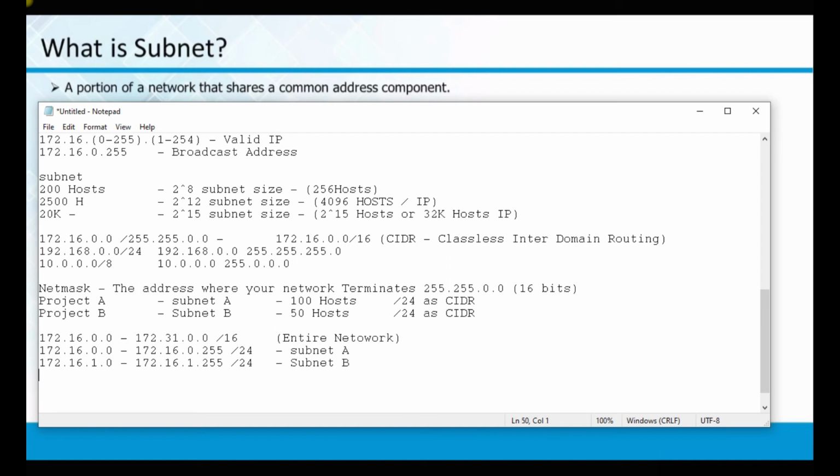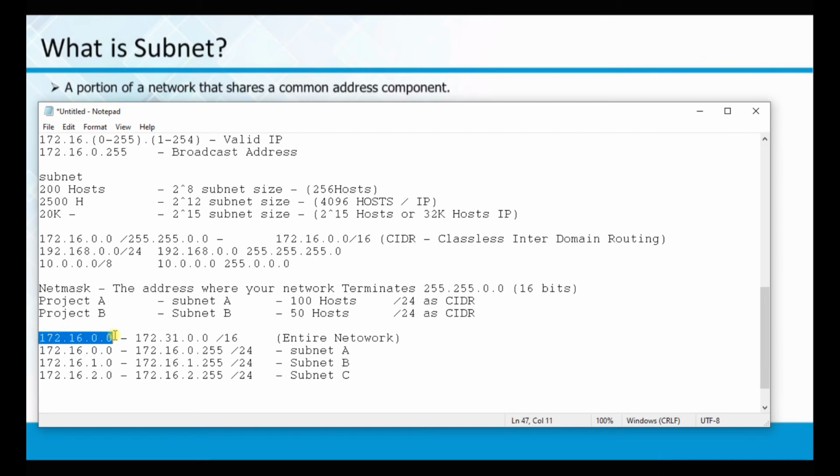If you want more subnets, you can have 172.16.2.0 to 172.16.2.255/24, which will give you subnet C. Like this, you can have 255 subnets in one network.